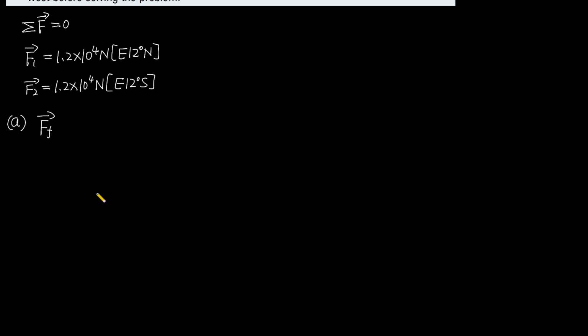I draw the graph. This direction is north, also the positive y direction. And this direction is east, also the positive x direction. This dot represents the rock, and this vector represents the force that tractor 1 exerts on the rock, and this angle is 12 degrees.